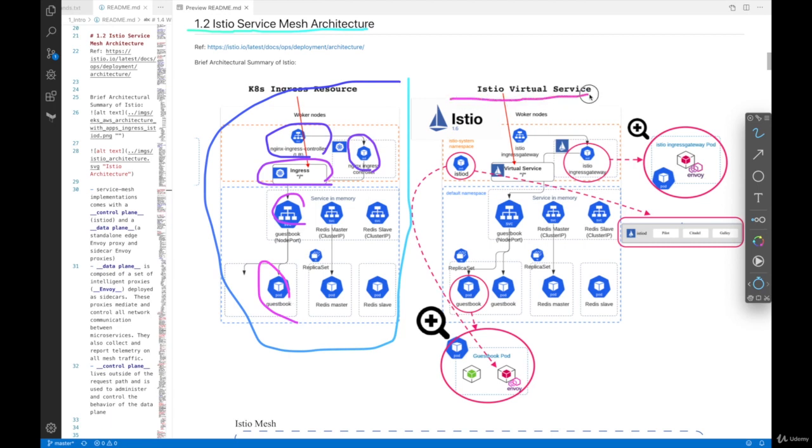On the other hand, on the right-hand side, using the Istio gateway, we already talked about how this is a standalone one because Envoy proxy is the only one inside this pod. So it's a standalone sitting on the edge of the Istio service mesh. And we replaced the ingress resource YAML file with an Istio virtual service YAML. We're going to talk a lot more about virtual service in coming chapters, so don't worry. But what I want you to take a look at here is a pod called Istiod. This is kind of like a master component of Istio.